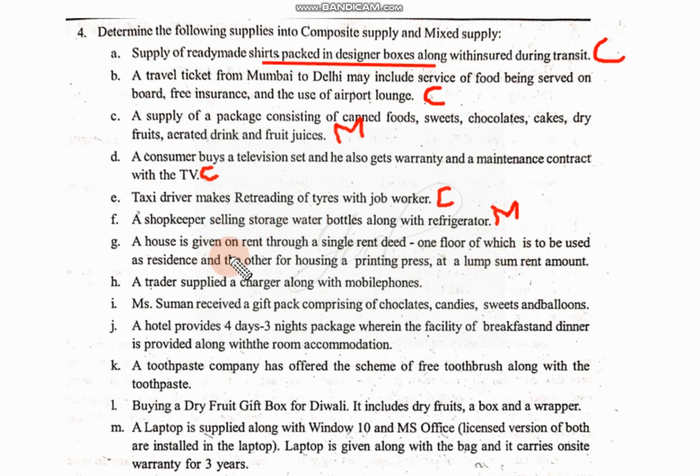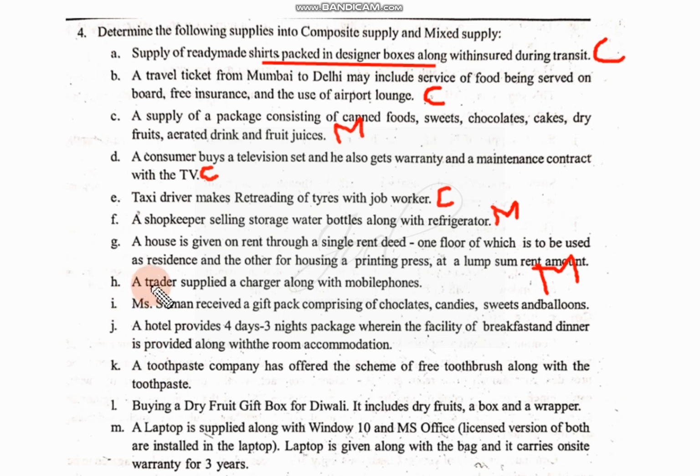Next, a house is given on rent through a single rent deed, one floor of which is used for residence and the other floor as a printing press, at a lump sum rent amount. Now with one agreement, two things are given, for residence and commercial purpose. This is also a type of supply we'll call mixed supply, because they are not naturally bundled. Here he has done one agreement, but it is not naturally bundled. For commercial use he can do a separate agreement, for residential purpose one more separate agreement. So that means it is mixed supply.